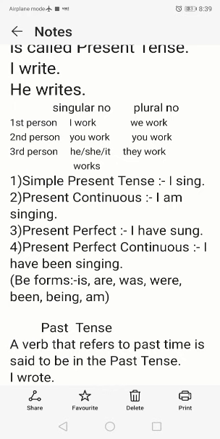Okay, next one is present perfect continuous. Here in present perfect continuous, the action in present tense is started and at the time of speaking it is going on, and in future for some time this action will be continued.